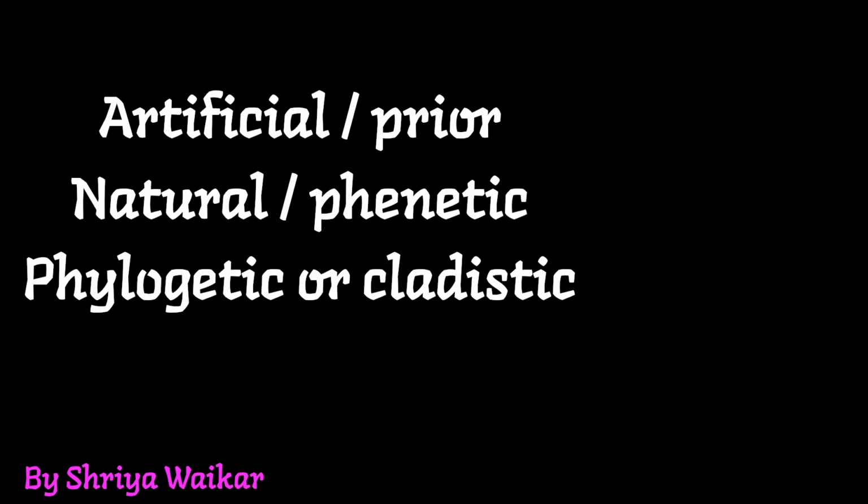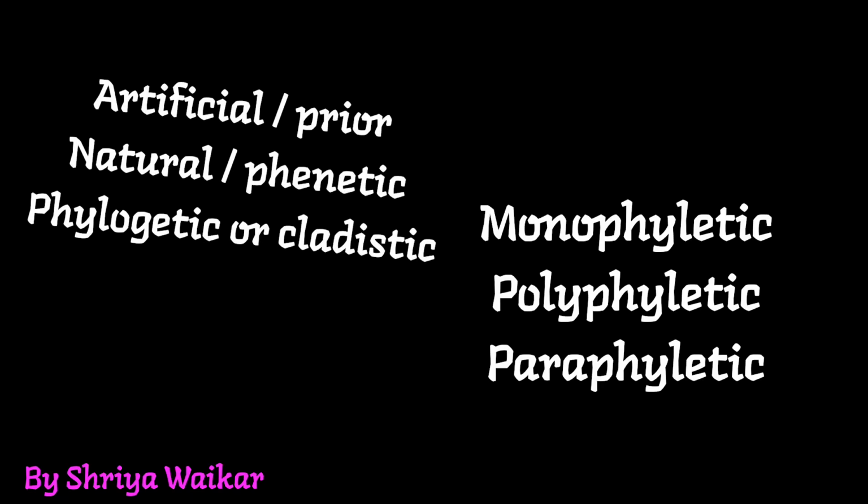Whereas natural is phenetic classification. And phylogenetic classification is also known as cladistic classification. Now phylogenetic classification can be of one ancestor, two ancestors, and many more. If there is only one ancestor, then it is monophyletic. If there is more than one ancestor, then it is polyphyletic.